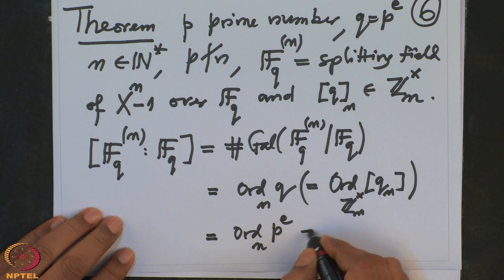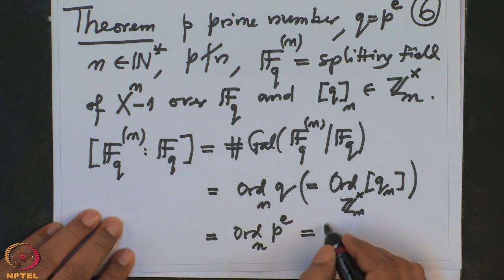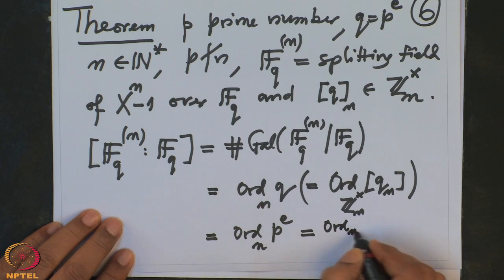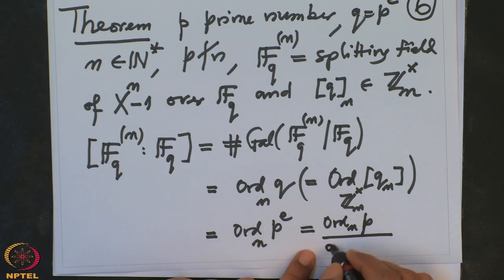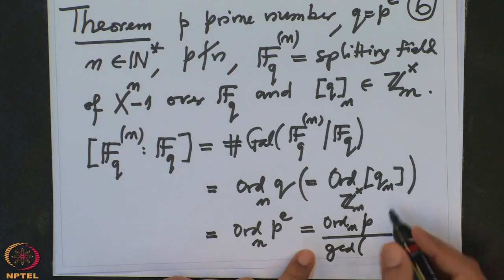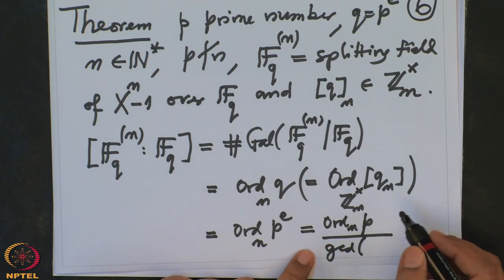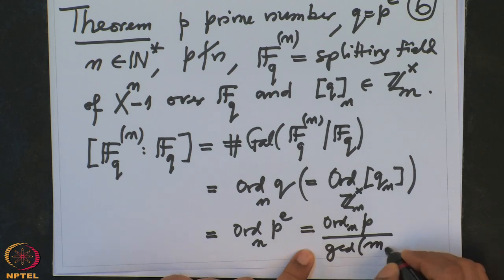So this order is the same thing as the order of p divided by the GCD of m and e. And what is m?